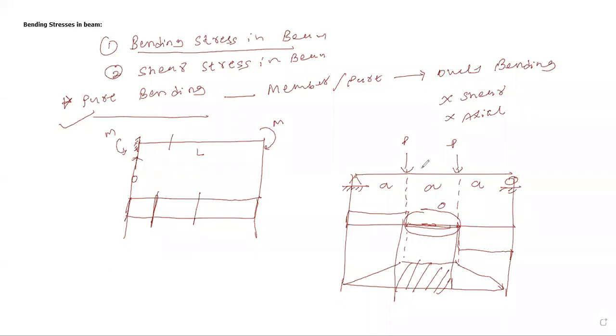That's the reason. Let's say the CD portion is under a pure bending condition. Is it clear or not? Please confirm it, students, in the chat box. Is this much clear to everyone? What is known as a pure bending condition? Is it clear or not?